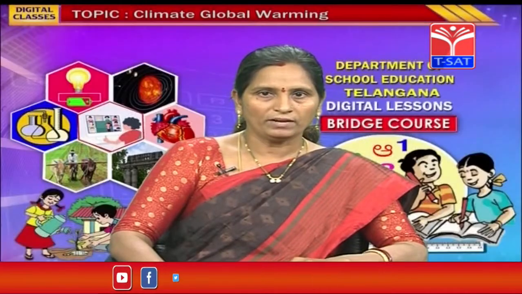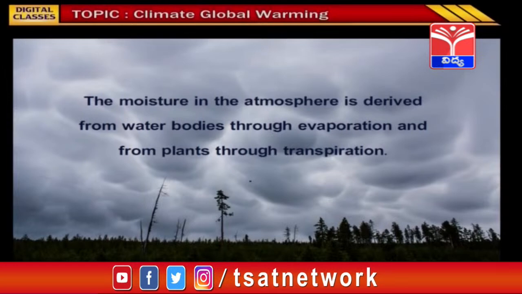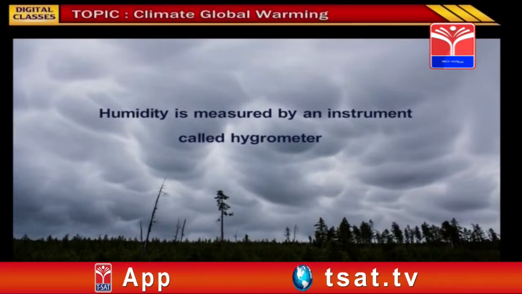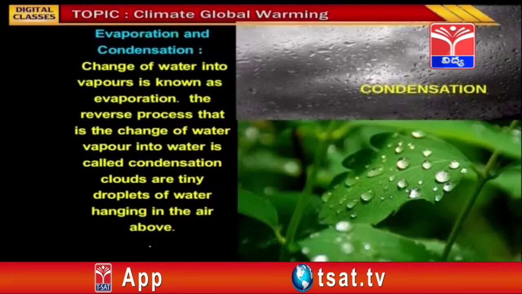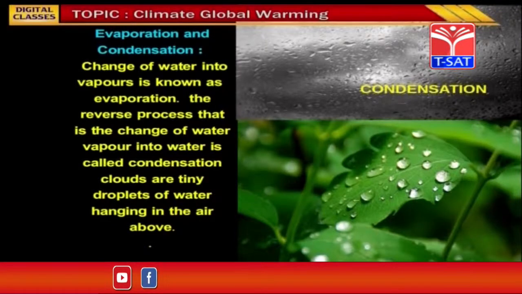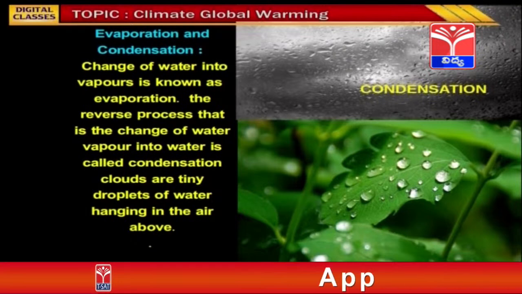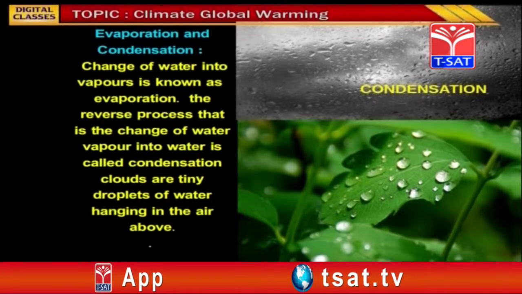That means evaporation occurs on the water bodies like oceans, seas, rivers and lakes, and transpiration occurs from plants and trees. Humidity is measured by an instrument called a hygrometer. Evaporation and condensation. Change of water into vapor is known as evaporation. The reverse process, that is the change of water vapor into water, is called condensation. Clouds are tiny droplets of water hanging in the air above. We have just seen the picture of clouds where the water was hanging in the form of droplets.